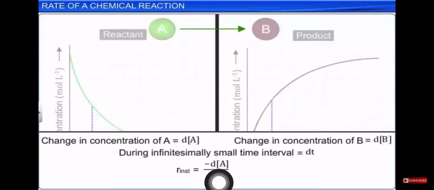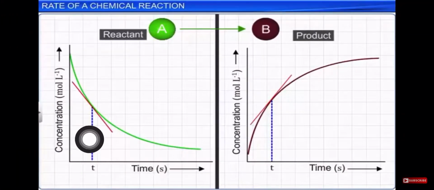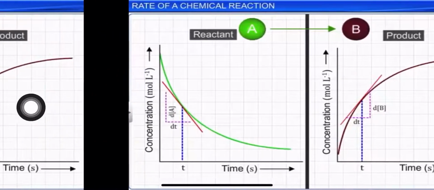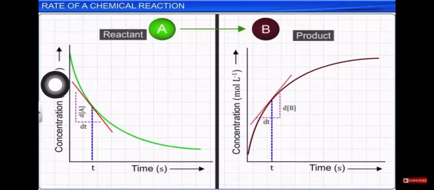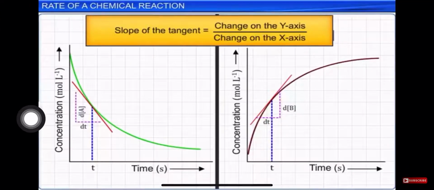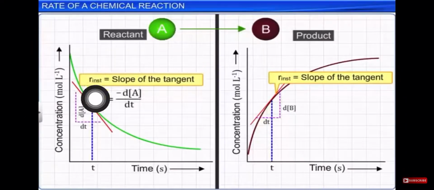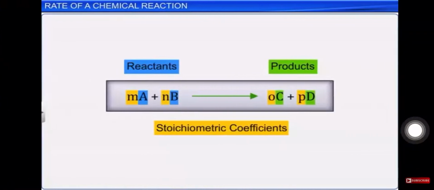Remaining all is the same. For D of A, that is for the reactant, we have to put a minus sign, and for the product we do not keep the minus sign over here. So if we plot it that way, we will get a straight slope, and that same slope is indicating what? Our D concentration by D time, the concentration change at minimum time, right? So the tangent can also be drawn in the same way. You already know this because you are already studying the physics part.